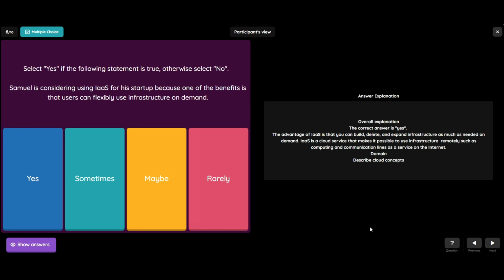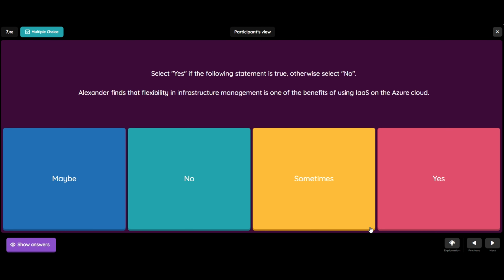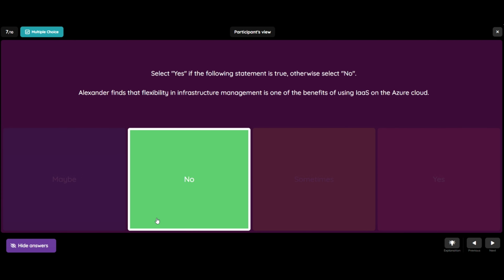Let's see question number 7. Select yes if the following statement is true, otherwise select no. Alexander finds that flexibility in infrastructure management is one of the benefits of using IaaS on the Azure cloud. The options are maybe, no, sometimes, yes. And the correct answer is no.